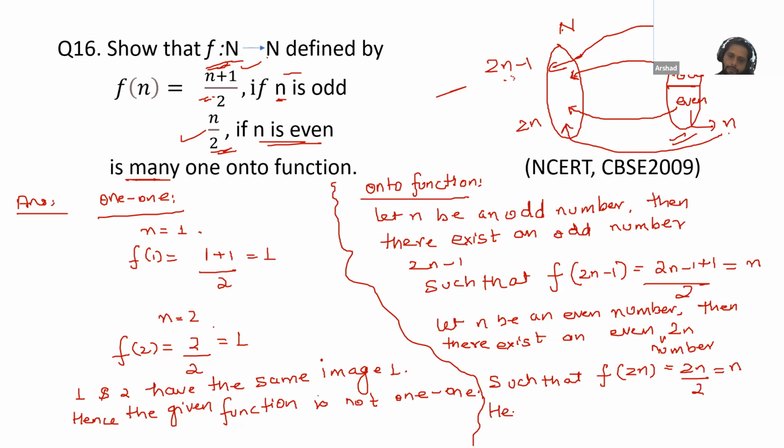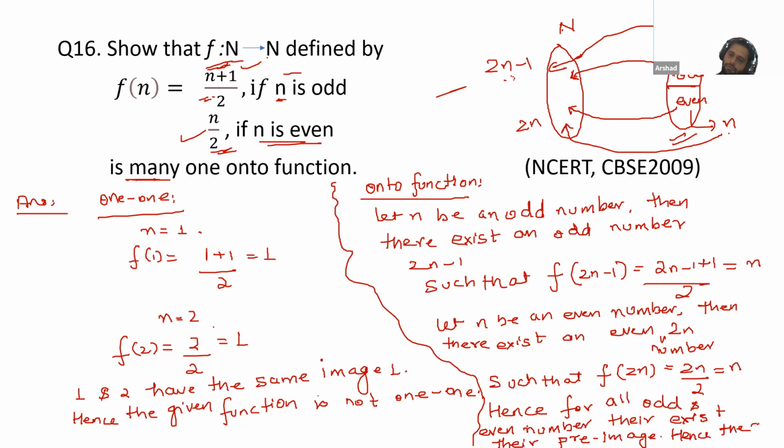Hence for all odd and even numbers there exist their preimage. There exists their preimage. Hence, it is onto. Hence, the given function is onto. Okay, I don't have the space, so I've written over here.